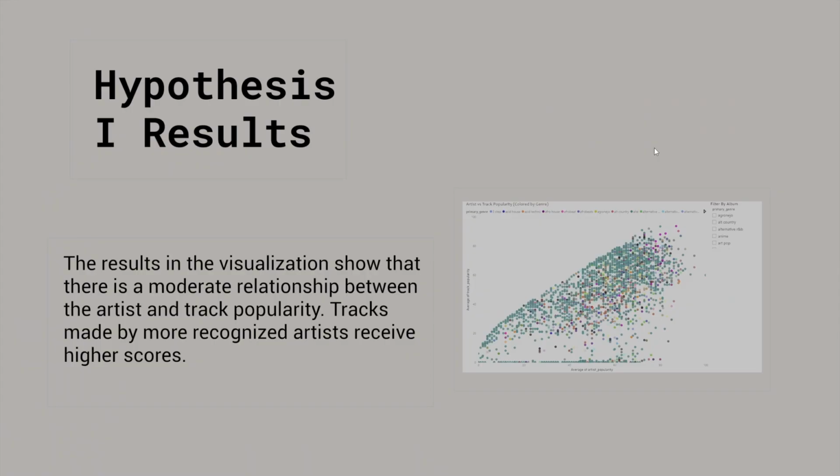The scatter plot shows a moderate relationship between artists and track popularity, also showing an upward trend. This means that tracks made by more known artists achieve higher popularity scores. This supports the first hypothesis and shows that artist and song popularity are great predictors of track influence.